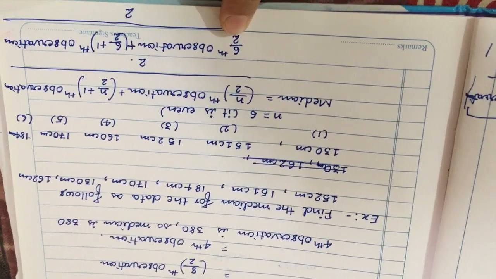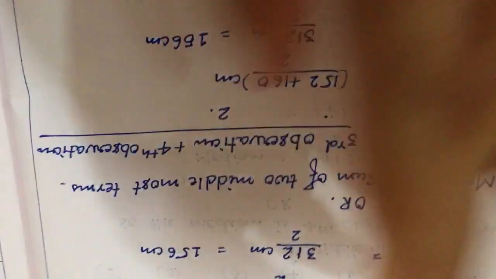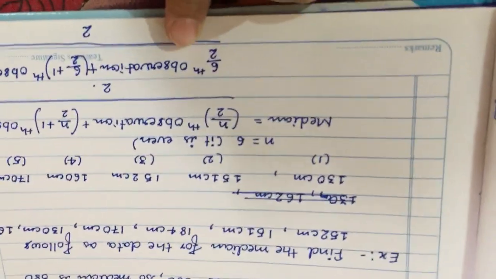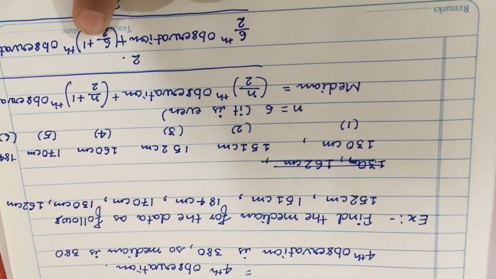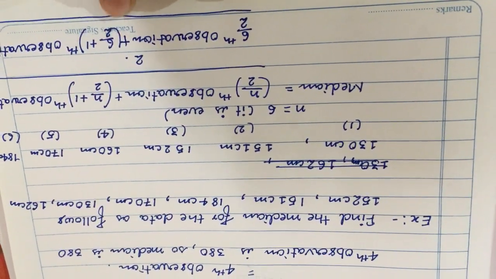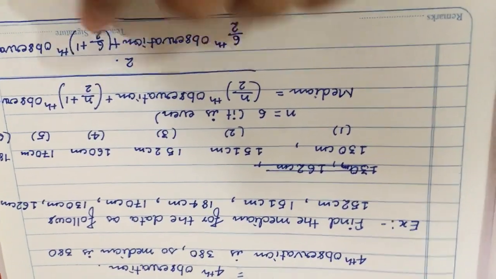Okay, so n is 6. 6 divided by 2 is 3. And when we take the LCM, we get 8 by 2, and 8 by 2 is equal to 4.